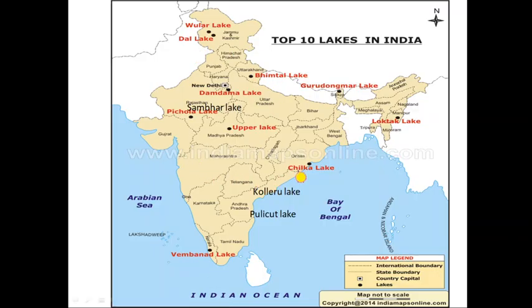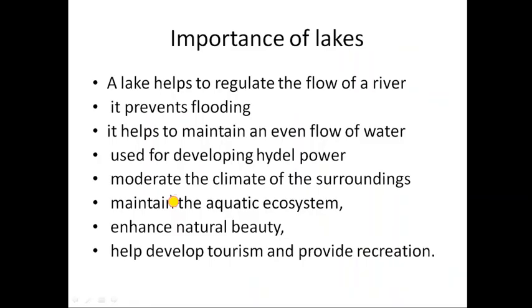Here this map represents the various lakes which are located in various states of India. Wular Lake and Dal Lake in J&K, then Bhimtal in Uttarakhand, Loktak in Manipur, Chilka Lake in Odisha, Kolleru and Pulicat Lake in Andhra Pradesh, Sambar Lake in Rajasthan. So these are the major lakes of India.